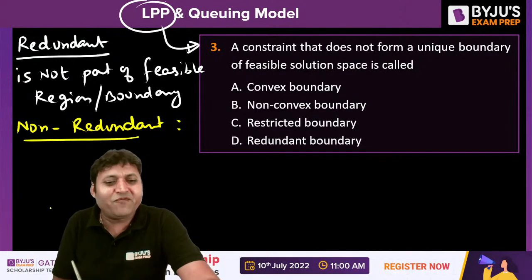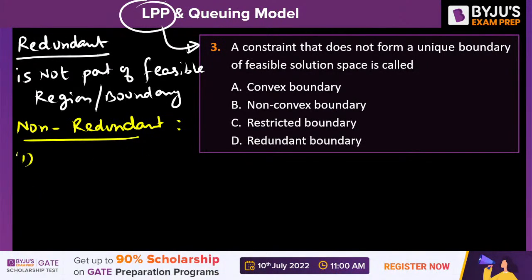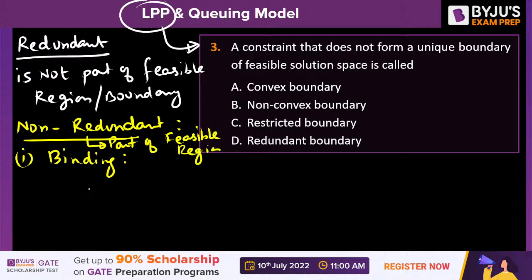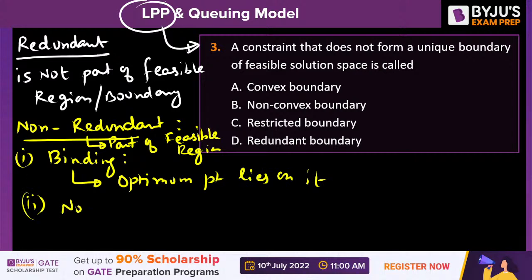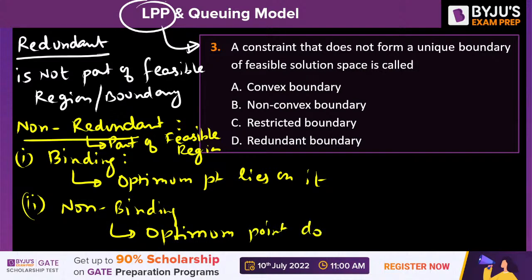So non-redundant can be further divided into 2 types. One is binding constraint. Non-redundant means part of the feasible region, and a binding constraint is when the optimum point lies on it. And another is non-binding. What is non-binding? It is a part of the feasible region, but the optimum point does not lie on it.